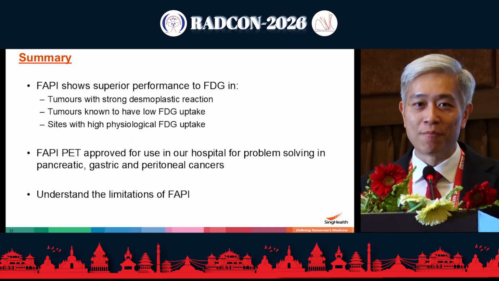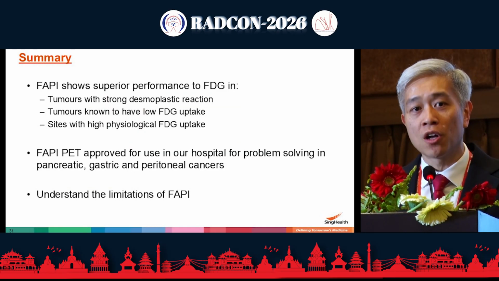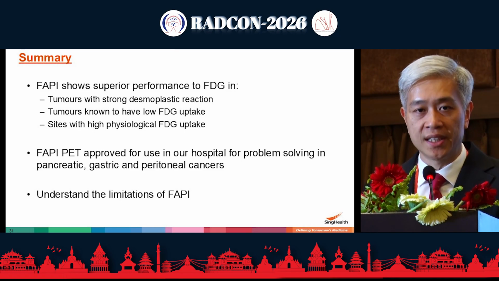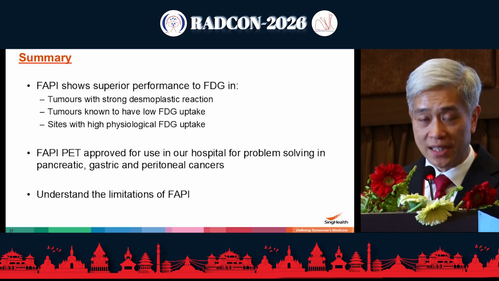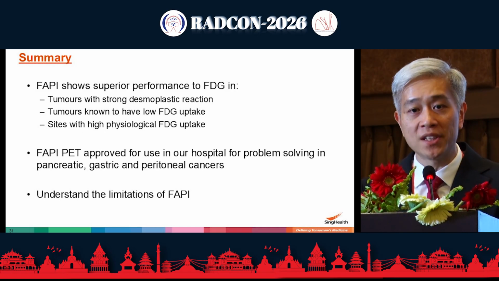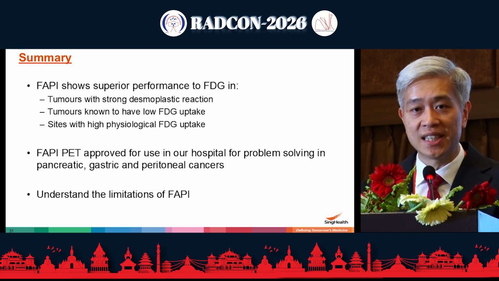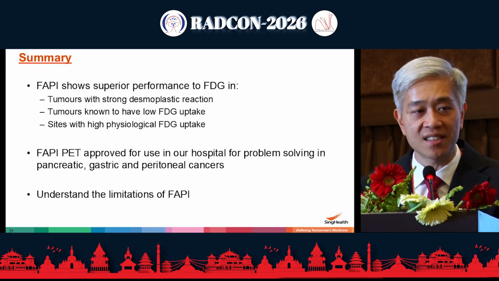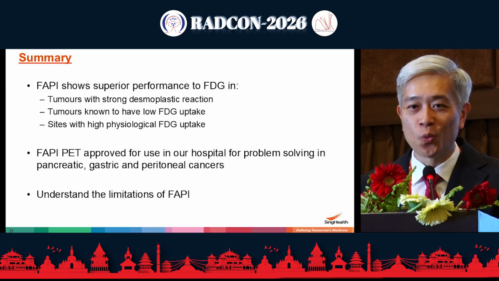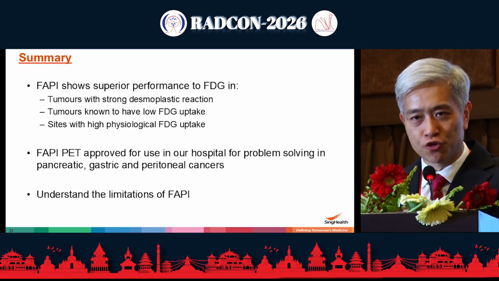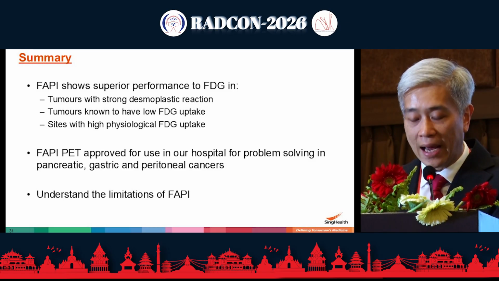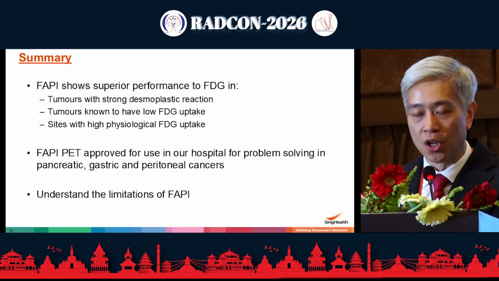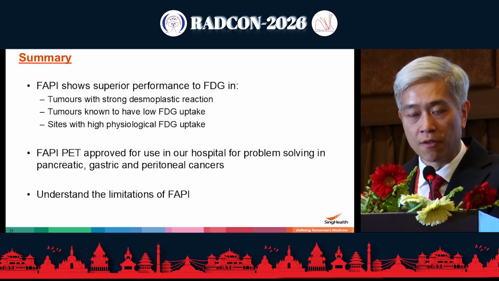One of the things that we have learned is that we can't always take things at face value. A lot of the papers that have come out recently are quite small, a lot of them retrospective. We're still waiting for more good quality data. In our clinical practice, there are some particular conditions that have shown really good performance with FAPI PET. In particular, peritoneal disease, and for troubleshooting in our pancreatic cancers as well as our GI malignancies, it's been very, very useful for us. So we would recommend FAPI PET in tumors with a very strong fibrotic reaction, known to have low FDG uptake, or in areas like around the bowel, maybe around the brain, or in areas around the oral cavity where there is high FDG uptake, where it's quite useful.